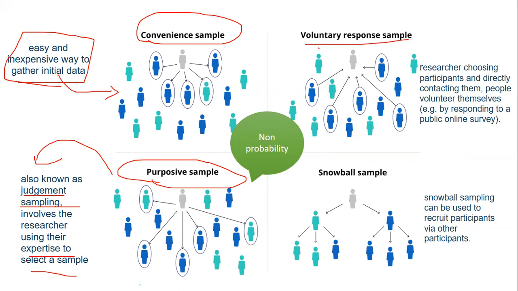Voluntary sample depends upon choosing the participants directly by contacting them, so that whether they want to be a part of this survey or not. And snowball is like a networking sample, which helps to reach participants via various participants.